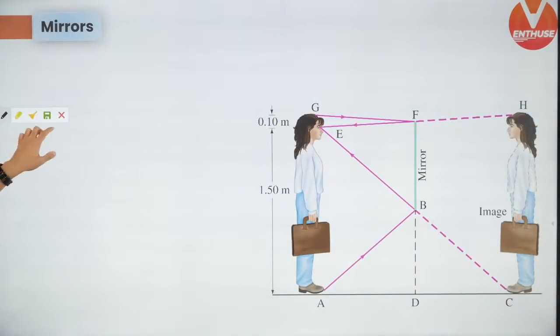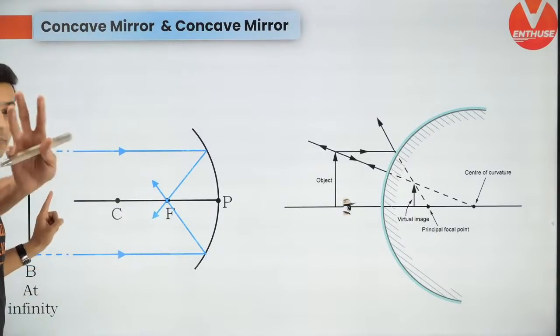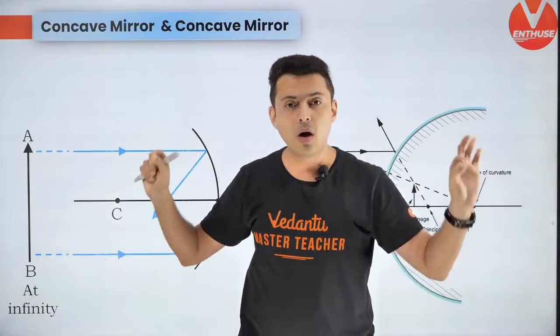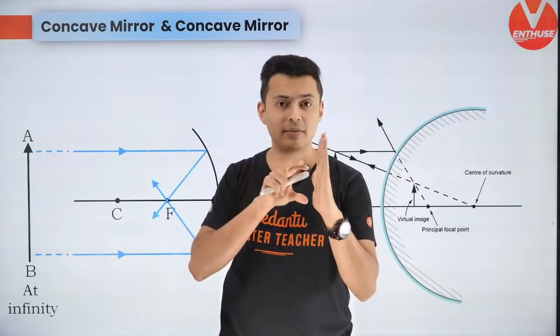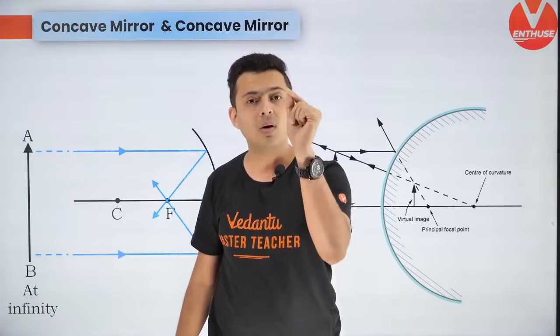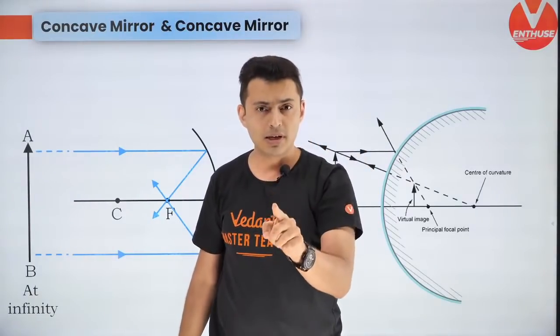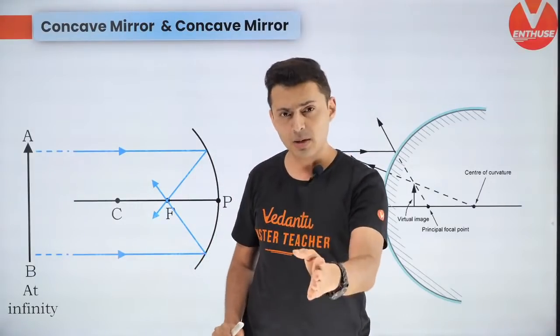Okay, cool. Let's get going to the next concept. Concave mirror and convex mirror. Remember the rules in your NCERT. Redraw all the diagrams of concave and convex mirrors for the objects at different positions, which you would have already drawn in 10th standard. You might think you know it or remember it, but trust me, it's better to draw it one last time. Remember the rules.